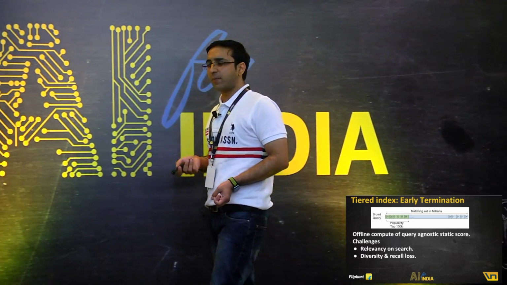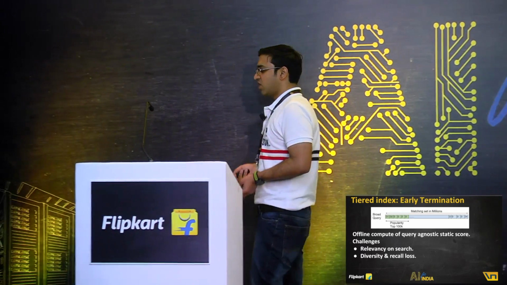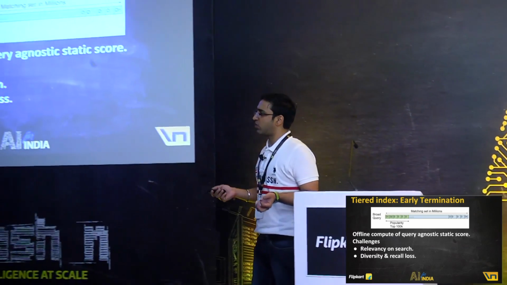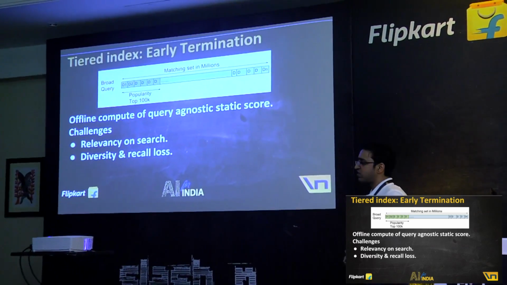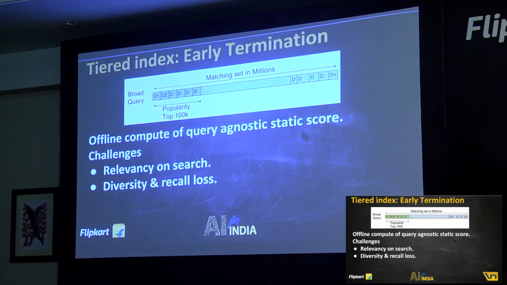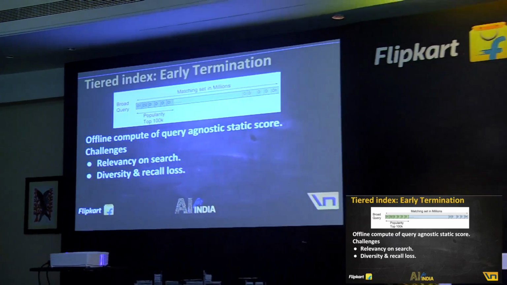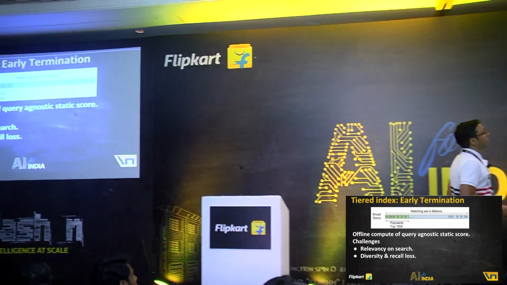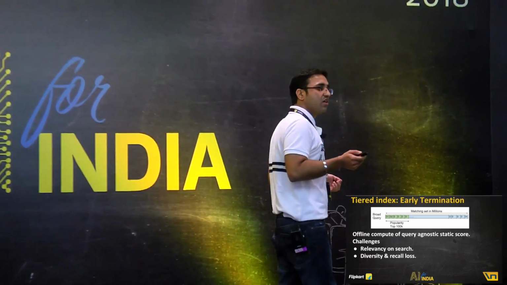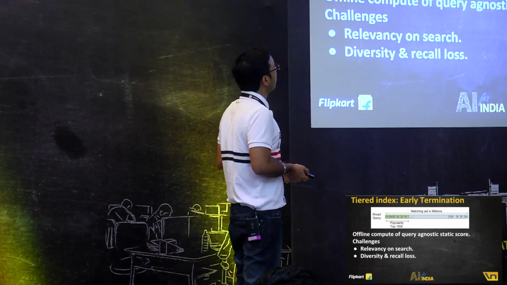Moving on, while fragmentation was less, the second thing that we got in return was early termination. Like I mentioned, the whole index created nightly is always sorted on popularity. Hence, take the example that I started in the first slide, that the lifestyle queries we are getting are very, very huge and expensive, matching millions of documents. In this typical example, this is a posting list for such a lifestyle query, which is running into a matching set of millions. And like I said before, reiterating, our problem statement was to find the top 10 or top 20 out of these millions of matching documents.